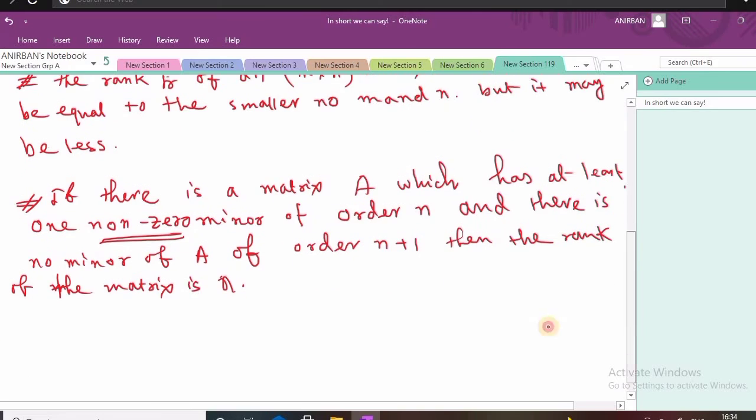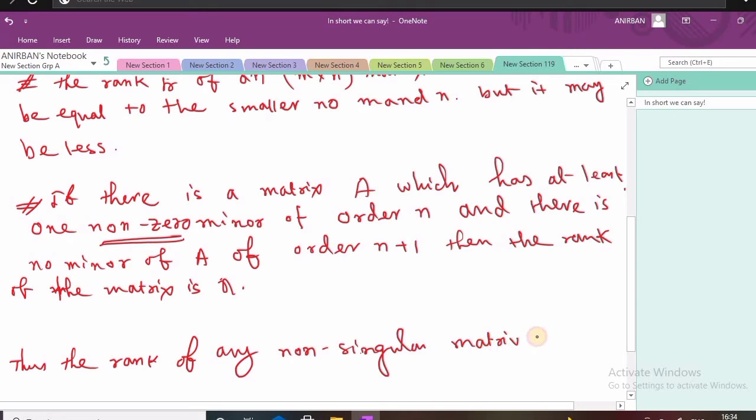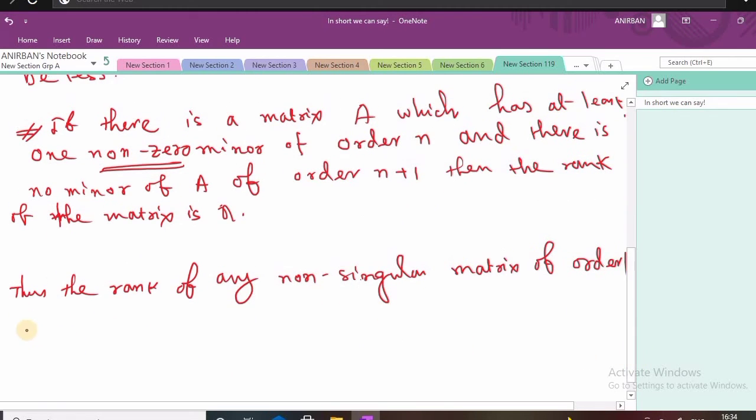And thus the rank of every non-singular matrix of order n is n. So you can obviously say, because what is a non-singular matrix, that is determinant not equal to 0, and so you can say thus the rank of any non-singular matrix of order n has the rank n, obviously. Okay,